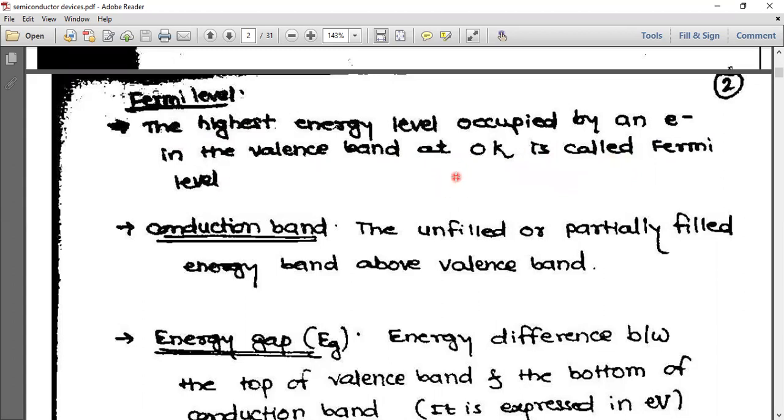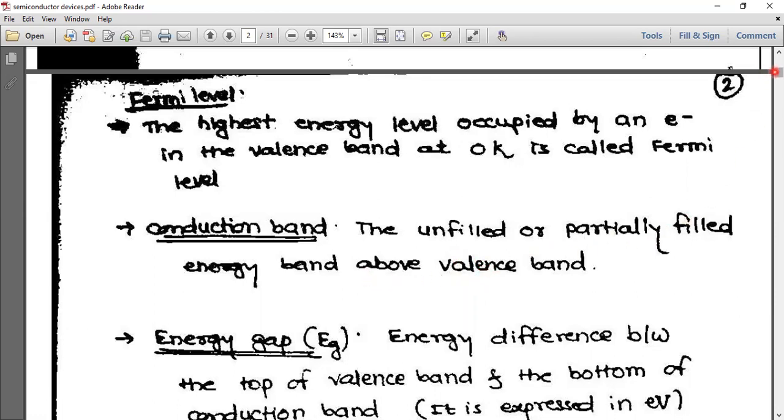Next is conduction band, the unfilled or partially filled energy band above valence band. Below it will be valence band, above it will be conduction band, and it is unfilled or partially filled because some electrons will go from valence band to conduction band.